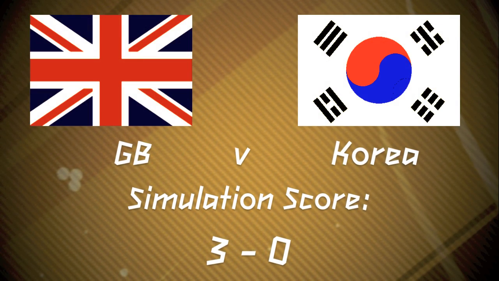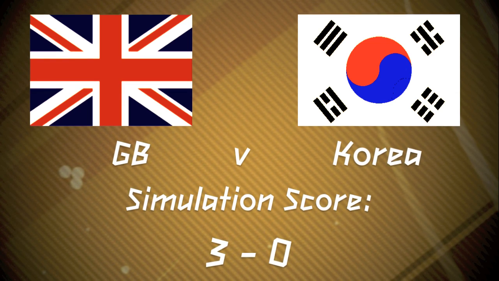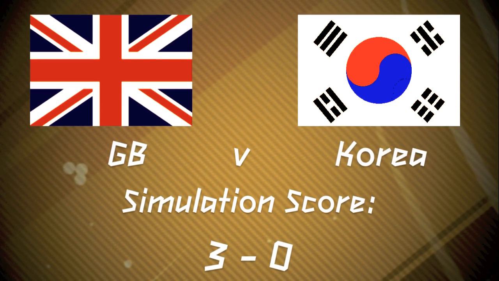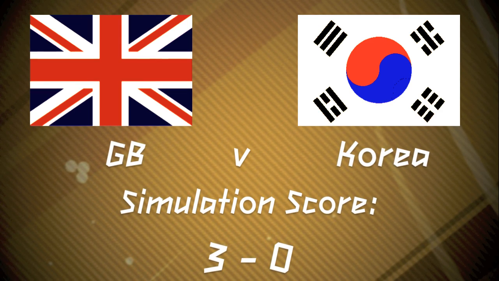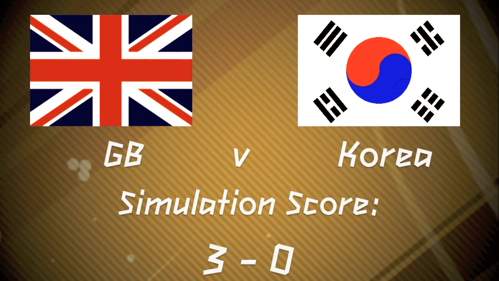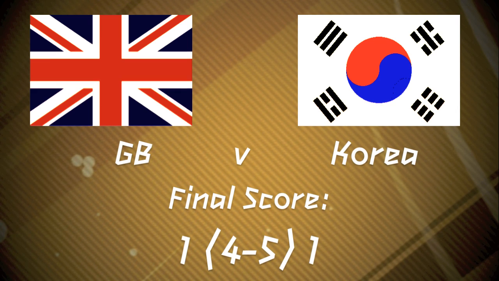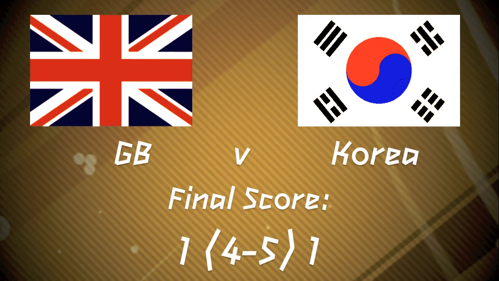Everyone thought they'd be versing Great Britain. According to FIFA 12, the simulated result against Great Britain for Korea was 3-0. But the real result, of course, was not that. Great Britain losing in a penalty shootout. It was a 1-1 draw. They went to extra time, still nothing, and then they went to penalties.